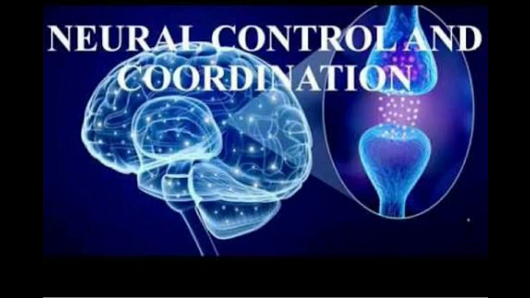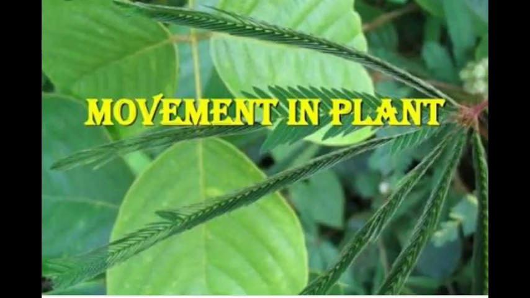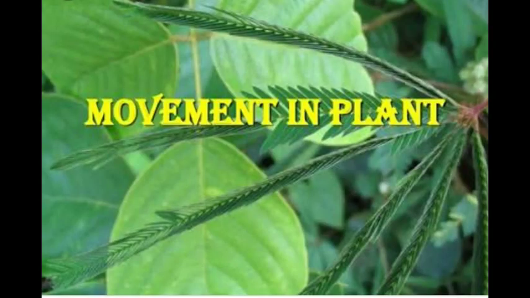In an animal, the movement may occur due to the nervous system. But in plants, the movement may occur purely due to chemicals. Do you know what a plant movement is? A living plant shows some changes in its position due to changes in the environment or due to some internal causes, right? Such changes we call movement. So in today's class we are going to see the topic plant movement.